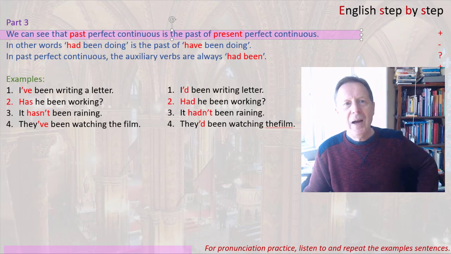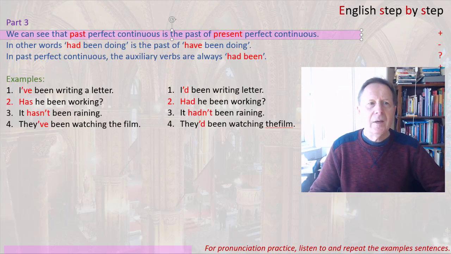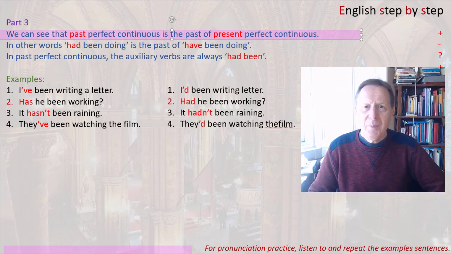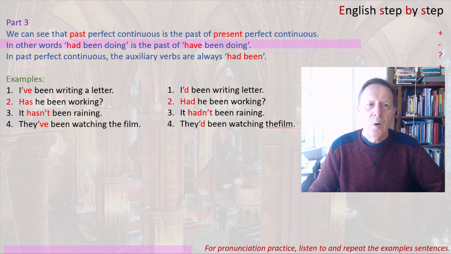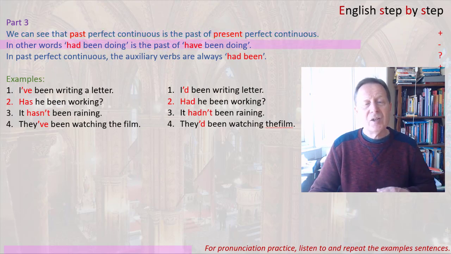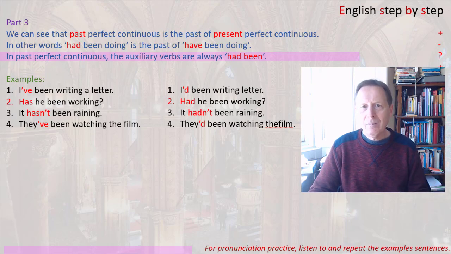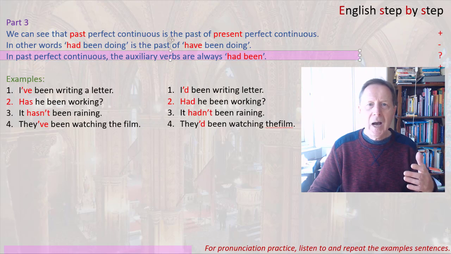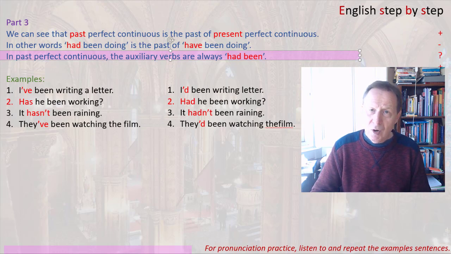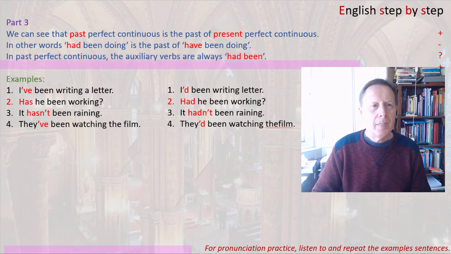We can see that the past perfect continuous is the past of the present perfect continuous. In other words, had been doing is the past of have been doing. In past perfect continuous, the auxiliary verbs are always had and been. So it's had been for all the subjects: I had been, you had been, he had been, they had been, it always had been. So the structure is quite simple.